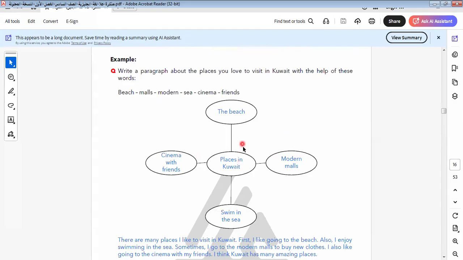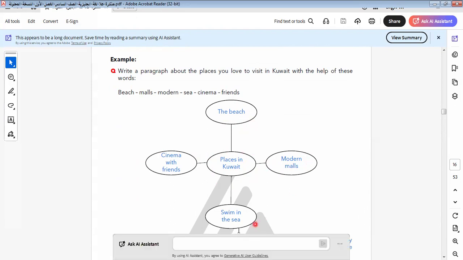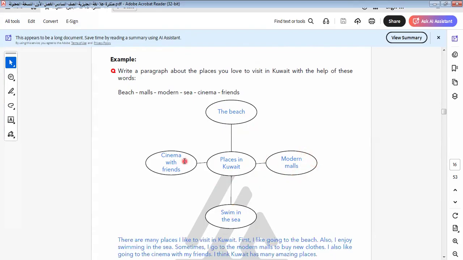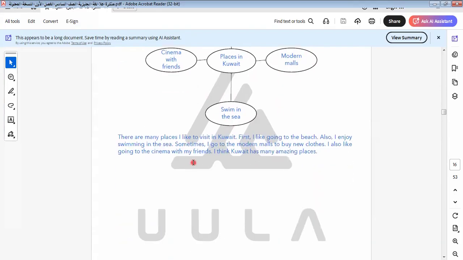Let's say here is an example of this one. Here we talk about places in Kuwait. We talk about the beach. We talk about the modern malls. Swim in the sea. Here, when we talk about the beach, I talk about swimming in the sea. When we talk about modern malls, I can talk about cinemas and so on in these malls.